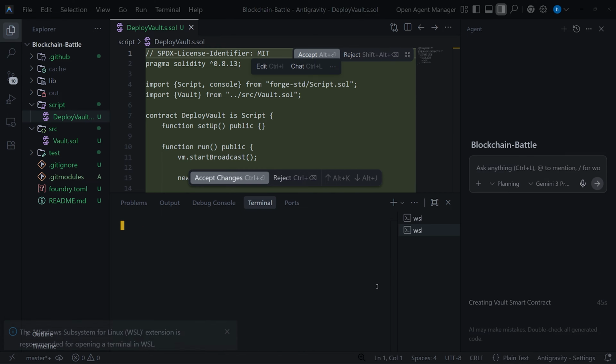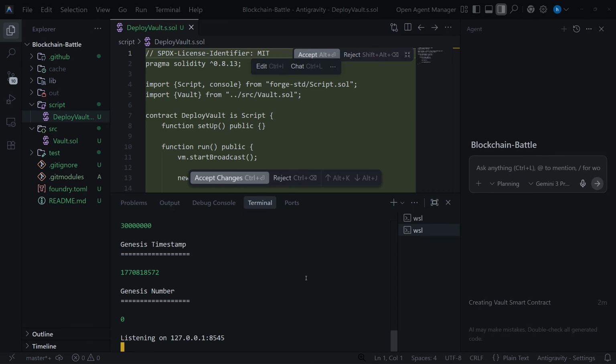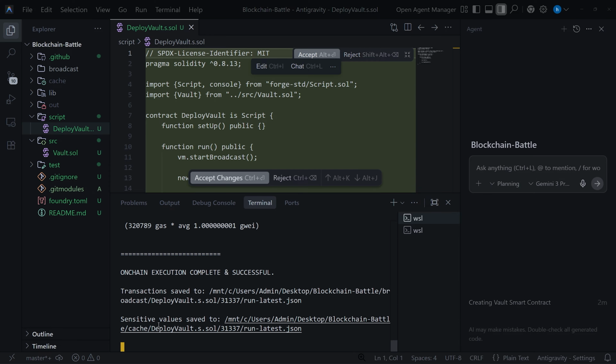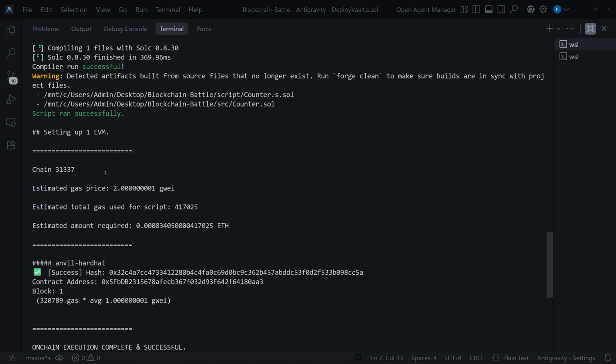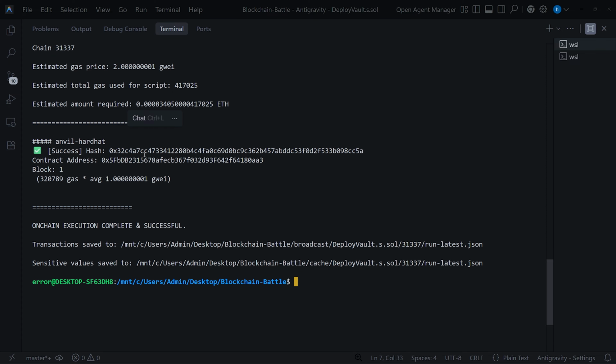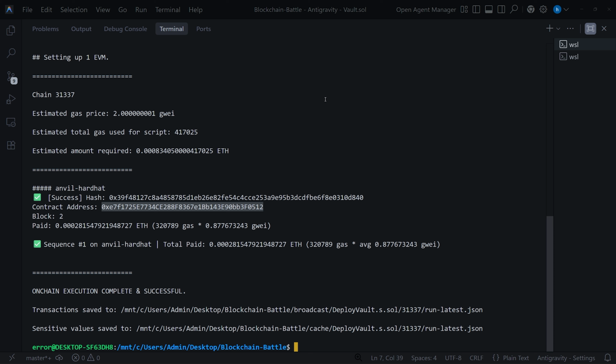So let's go ahead and create a new terminal, and I'm gonna open up Anvil. And then I'm gonna paste the command again. And as you can see here, our script ran successfully, and we finally deployed our contract to Anvil with this contract address. That is awesome. Now it's time to test our functions, right?